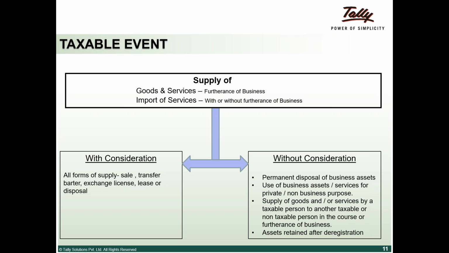That is an exchange, and barter is without a monetary value. That's the basic difference. Lease or disposal: even if you are giving something on lease, it is considered a supply of goods or services. Or disposal of any assets: if the manufacturing unit sells its asset, then also GST is applicable. So this is with consideration.